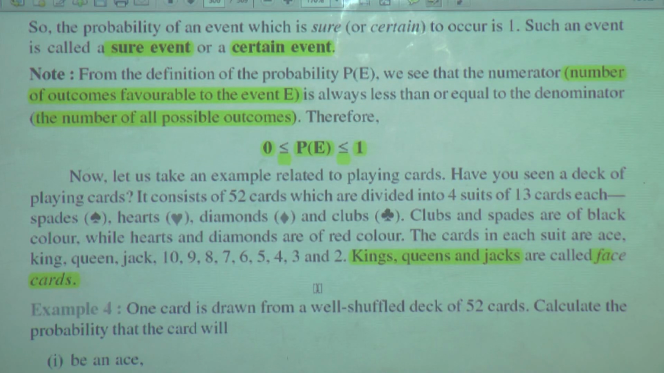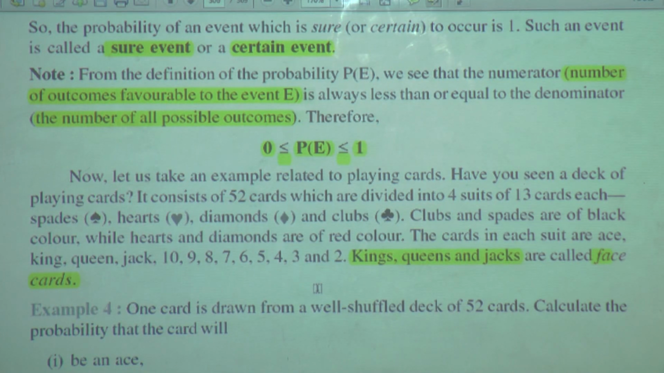In the playing cards set, that complete thing, we are having four types of things. Spades means ispik, hearts means badam, diamonds means chaukat, and clubs means kilvar. Now they are explaining to us that clubs and spades, kilvar and ispik, are of black color, while hearts and diamonds are of red color. Chaukat and badam are of red color.